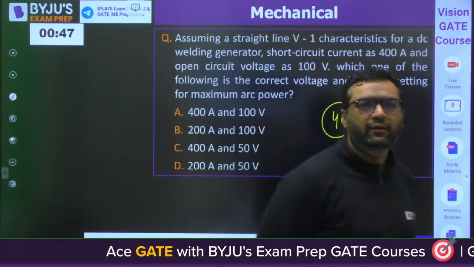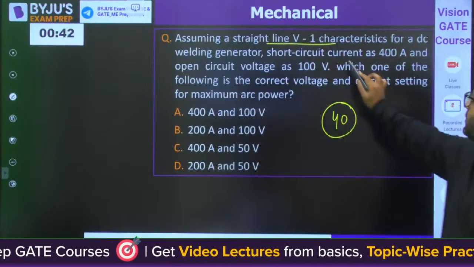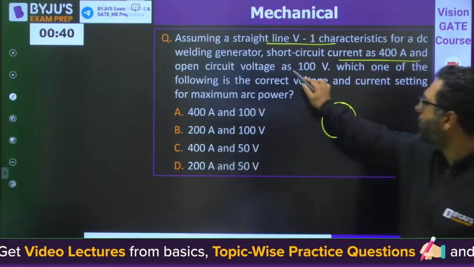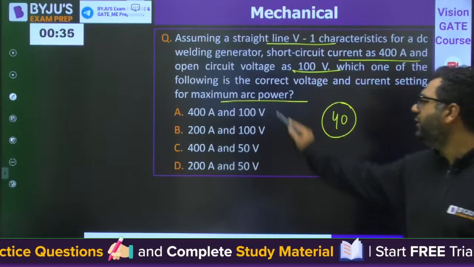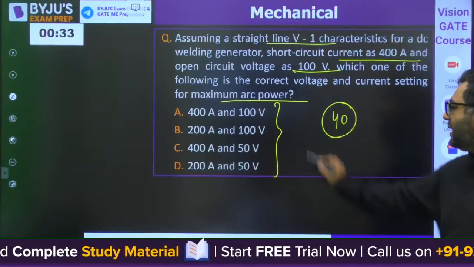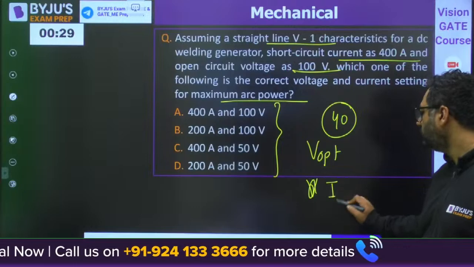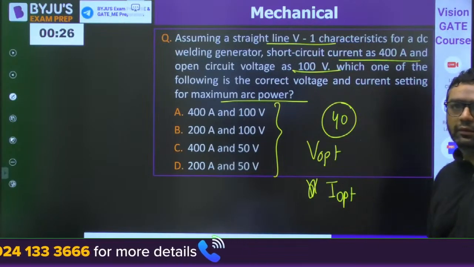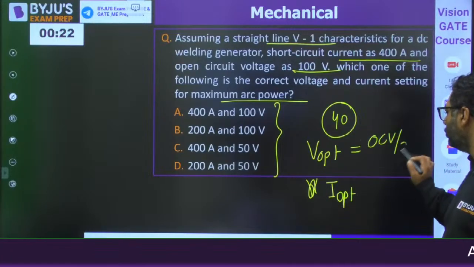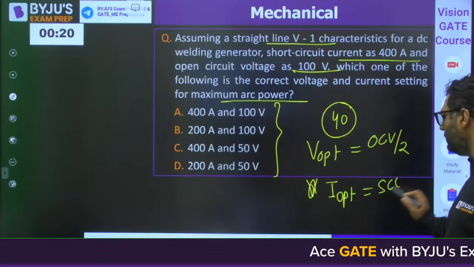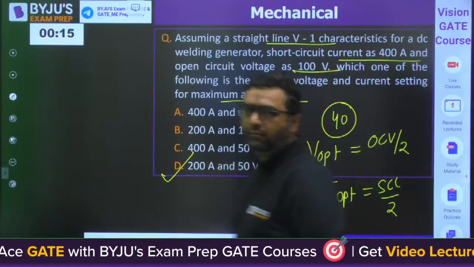Question from welding again. Straight VI characteristic. Short circuit current 400 ampere, open circuit voltage 100 volt. They are asking for the maximum arc power, what would be the current and voltage. They are asking optimum voltage, optimum current. Everybody knows optimum voltage is open circuit voltage by 2, and this is short circuit current by 2. So 200 ampere, 50 volt, D will be the answer.